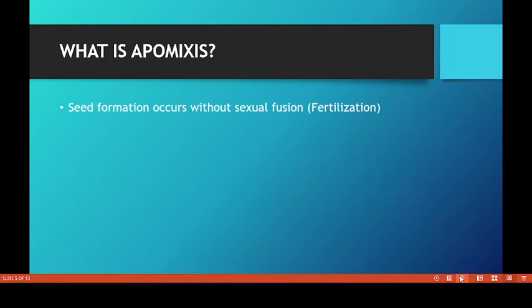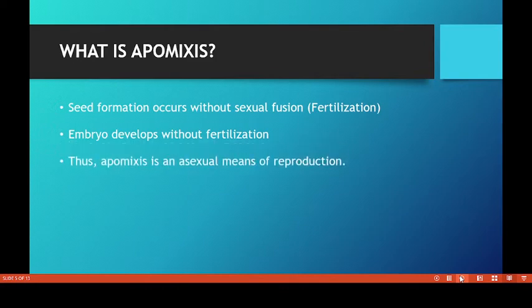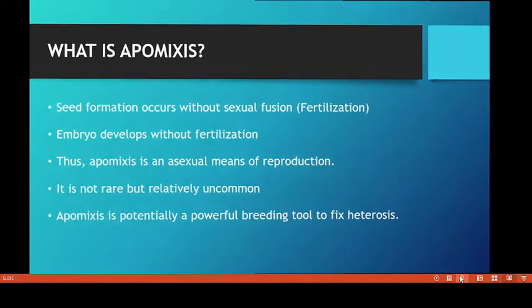So seed formation occurs without sexual fusion. Embryo development occurs without fertilization. The resultant offspring is similar to the parents. Thus, apomixis is an asexual means of reproduction. Apomixis is not rare but relatively uncommon. It is potentially a powerful breeding tool to fix heterosis.